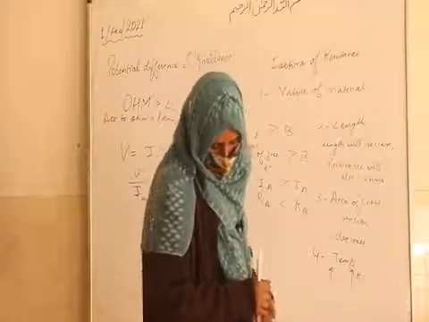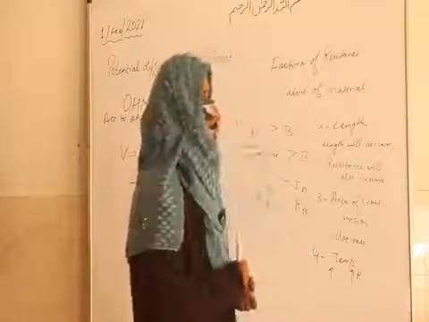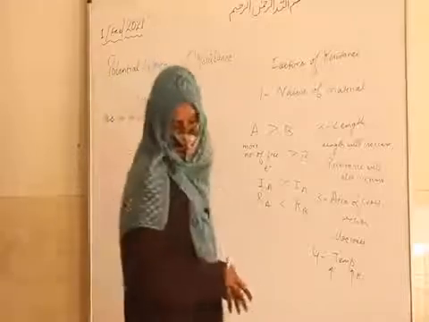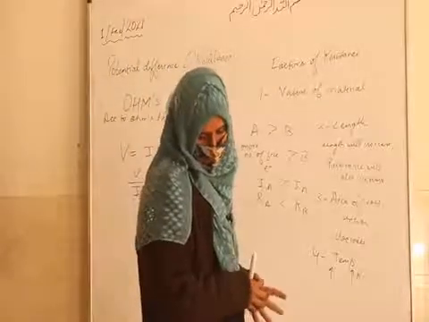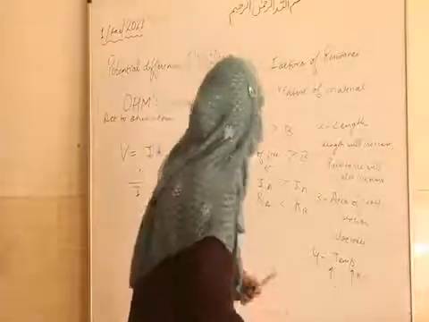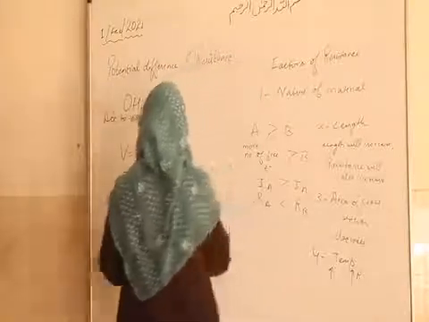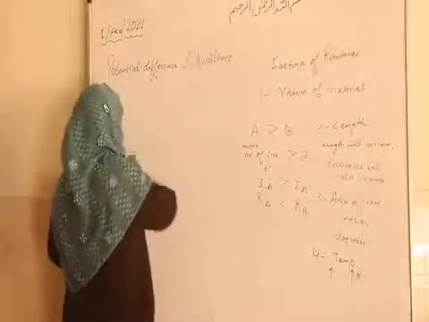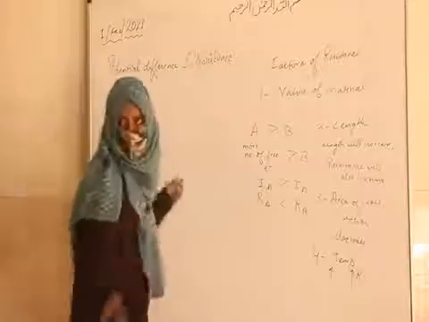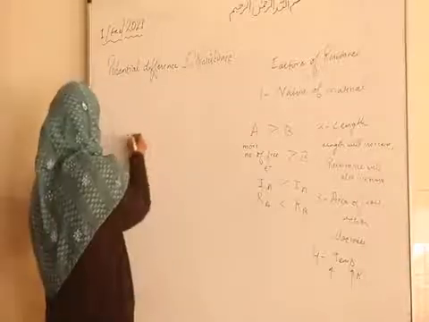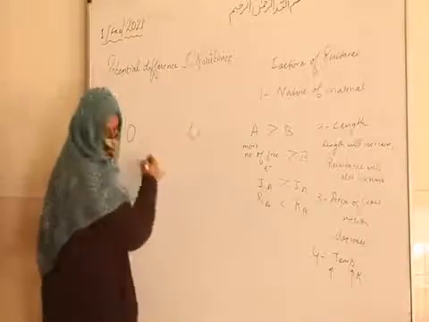Fine. So now let's have a look at theory questions. Next time we will do numerical questions. Two bodies A and B are connected with a wire like this. This is your wire.